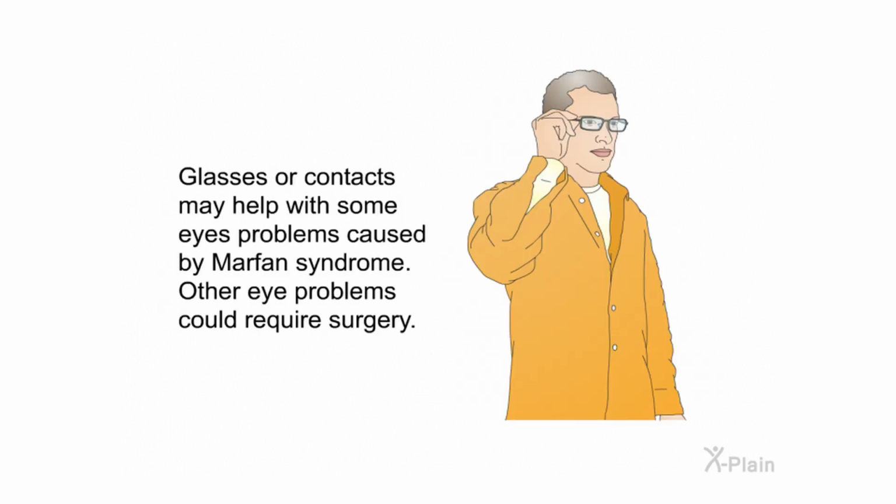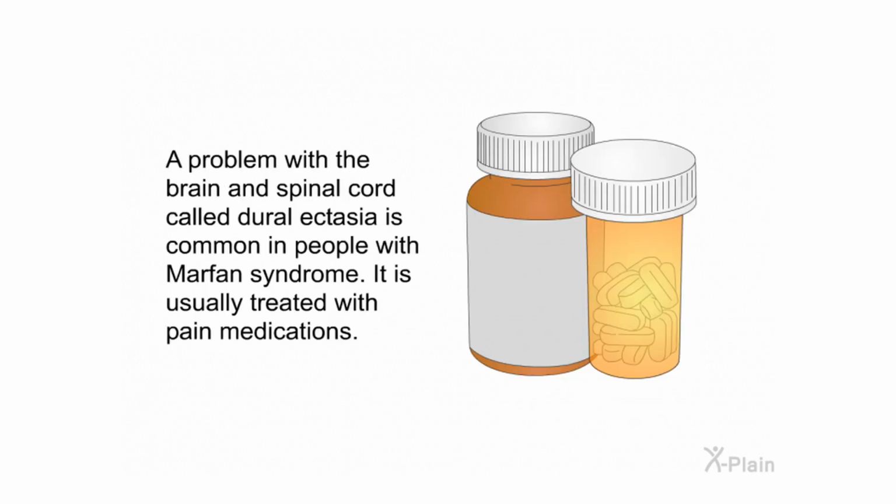Glasses or contacts may help with some eye problems caused by Marfan syndrome. Other eye problems could require surgery. A problem with the brain and spinal cord called dural ectasia is common in people with Marfan syndrome. It is usually treated with pain medications.